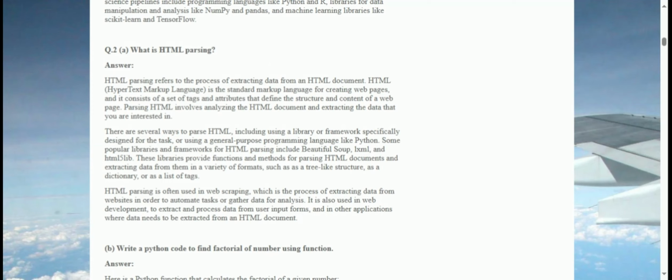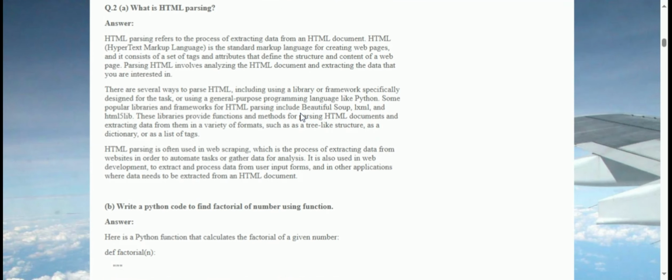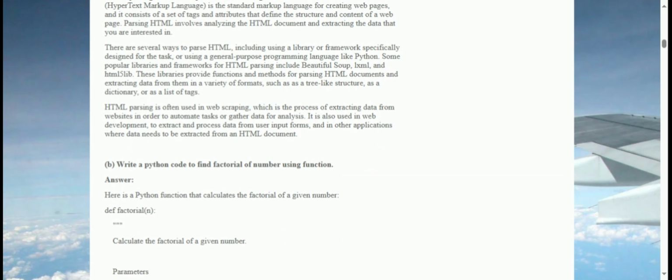There are several ways to parse HTML, including using a library or framework specifically designed for the task, or using a general-purpose programming language like Python. Some popular libraries and frameworks for HTML parsing include Beautiful Soup, LXML, and HTML5lib. These libraries provide functions and methods for parsing HTML documents and extracting data from them in a variety of formats, such as a tree-like structure, as a dictionary, or as a list of tags.